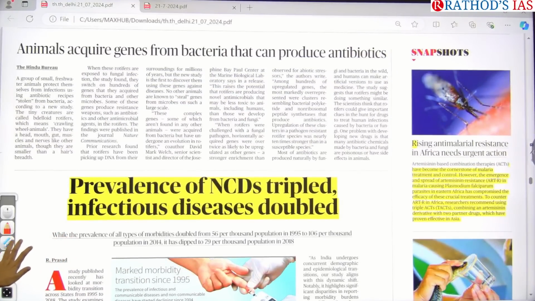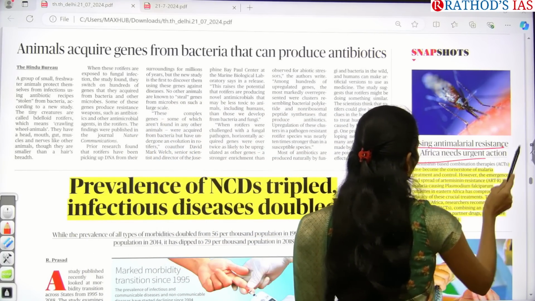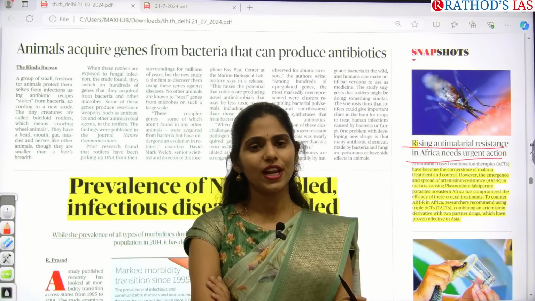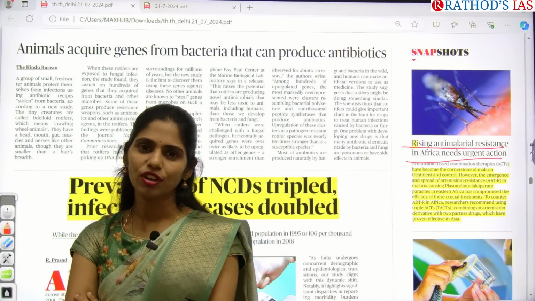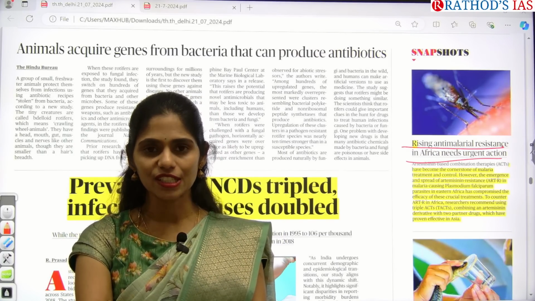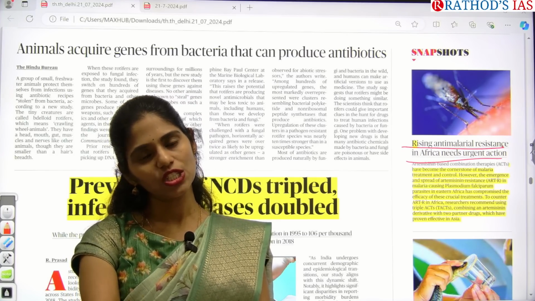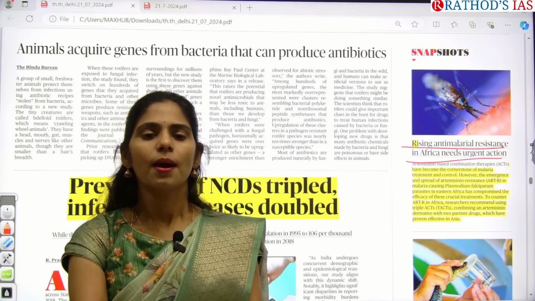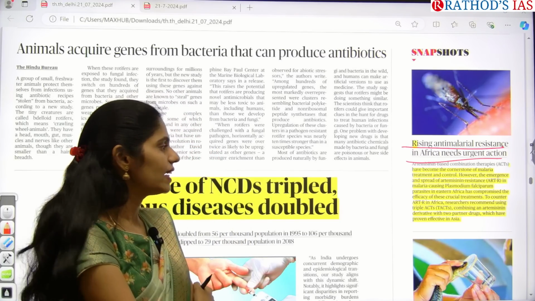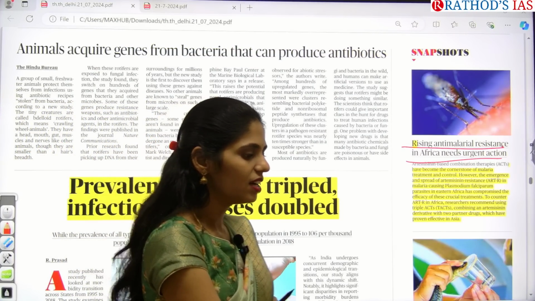Here on the first page itself you can see, rising anti-malaria resistance in Africa needs urgent action. As you all know, I think 15 days ago we discussed one article about heat waves and climate change. It is forming a very good environment for mosquitoes to breed, so there is an increase in mosquito population. Whenever there is increased mosquito population, mosquito-spread diseases also increase. One of those diseases here is malaria. So in Africa, there is an increase in malaria cases.